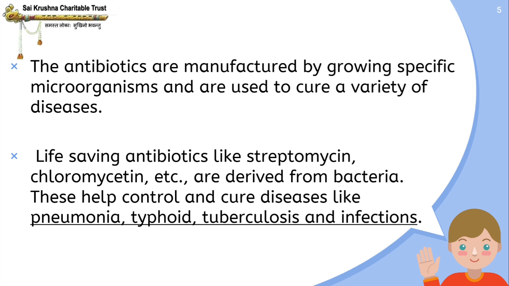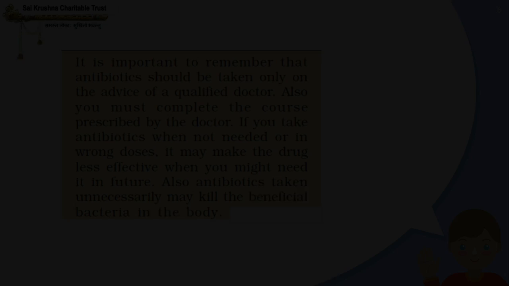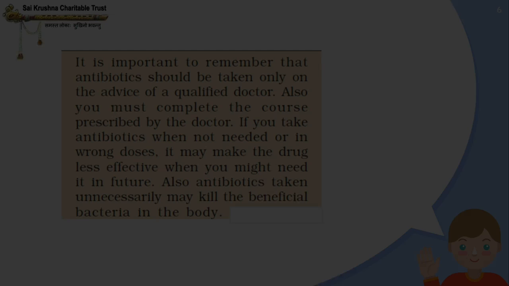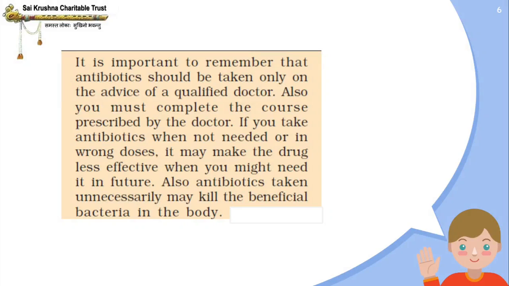So, we know that antibiotics are manufactured by growing specific microorganisms, and antibiotics like streptomycin and chloromycin are derived from bacteria. They help to control and cure diseases like pneumonia, typhoid, tuberculosis, and infections. Now, it is important to remember that antibiotics should be taken only on the advice of a qualified doctor. Also, you must complete the course prescribed by the doctor.